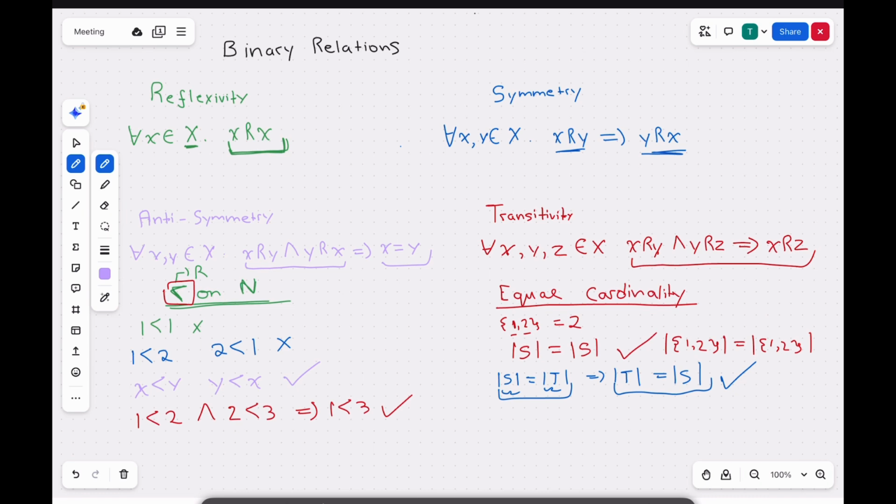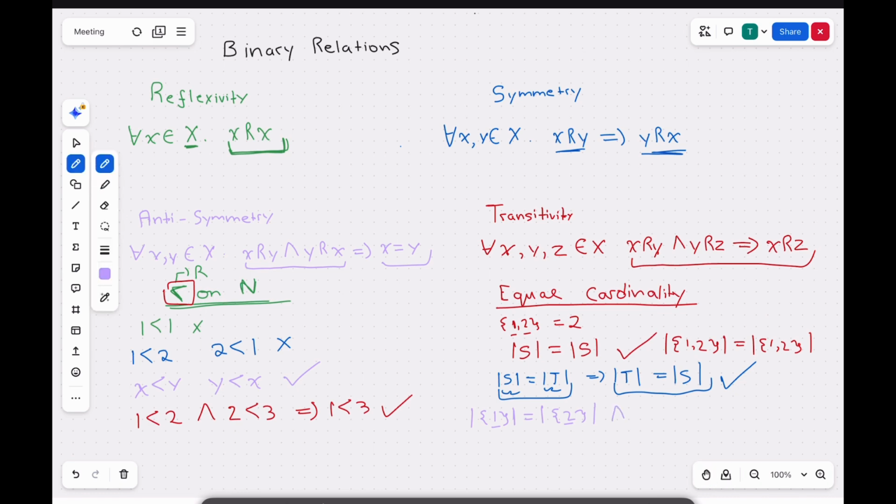Now for antisymmetry. Let's take a real example for this. Let's make up some numbers and figure it out. So the cardinality of the set {1} is equal to the cardinality of the set {2}, which is true because they both have 1 element, so their cardinalities are 1.